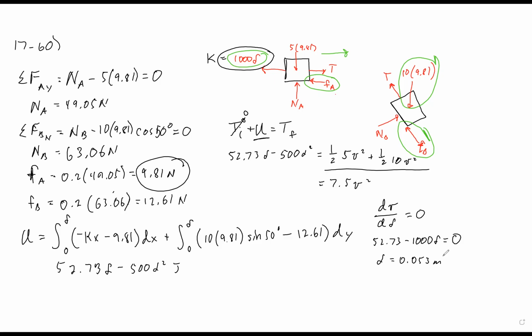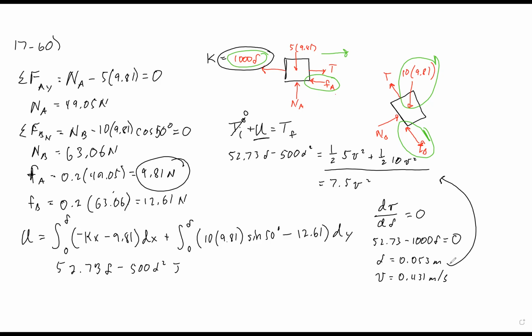0.053 meters. Now, if we plug that distance back into the equation, we can solve for velocity, and velocity will equal 0.431 meters per second. Okay, try it out. See if you get those numbers.